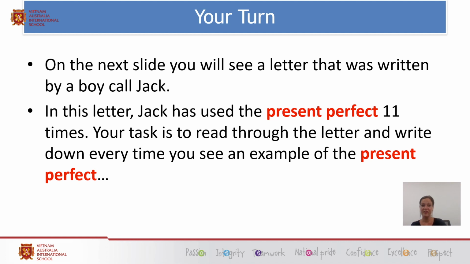Okay, so it's your turn now. On the next slide, you'll see a letter that was written by a boy called Jack. In this letter, Jack has used the present perfect 11 times. Your task is to read through the letter and write down every time you can see an example of the present perfect.